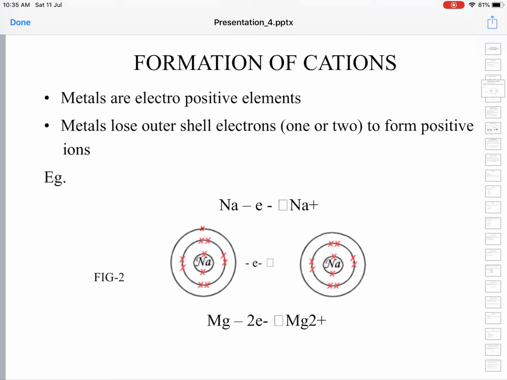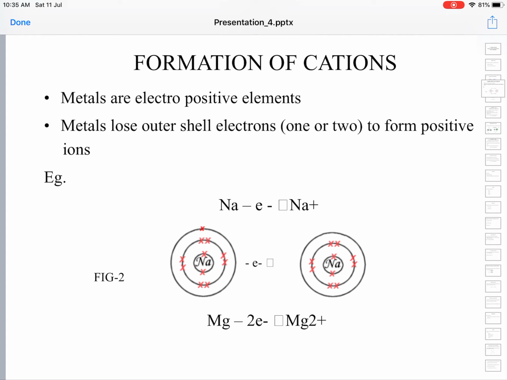If that electron is not there in the sodium, it will get the configuration 2s2 2p6 in the outermost orbit, that of neon configuration. So, obviously sodium loses an electron and turns into a sodium ion.